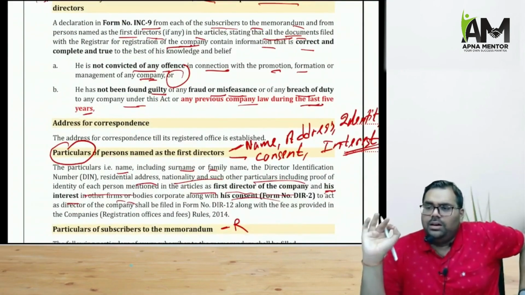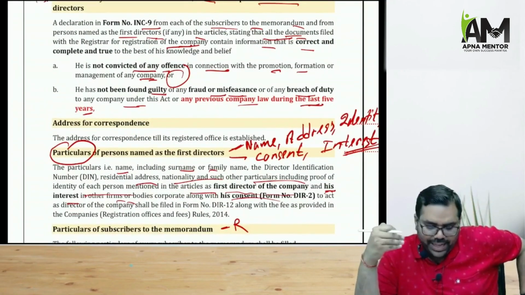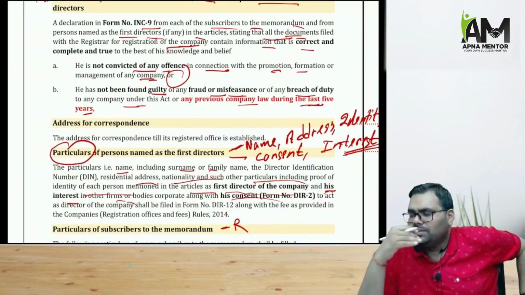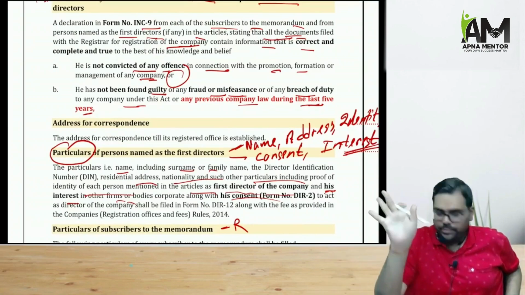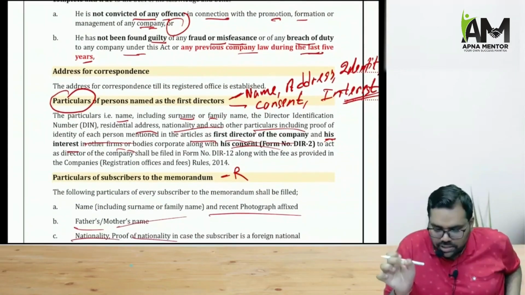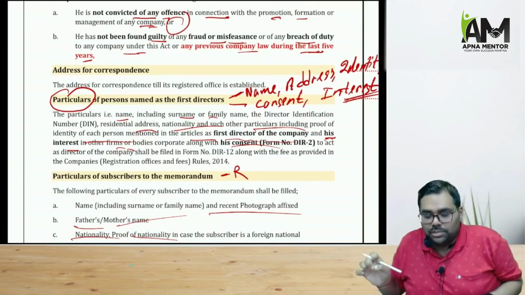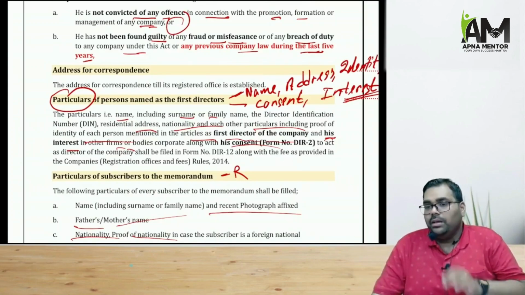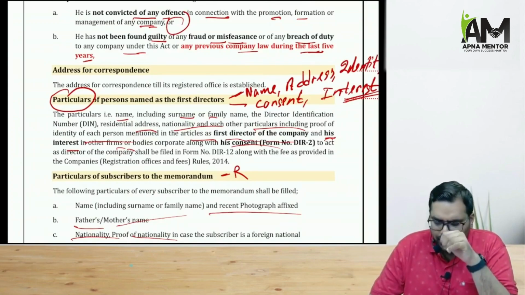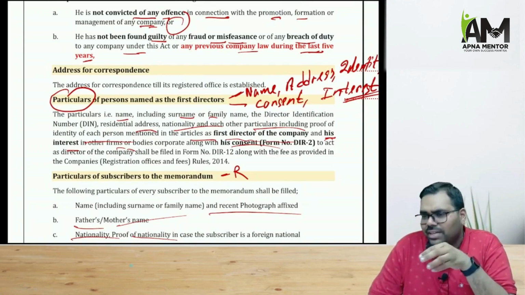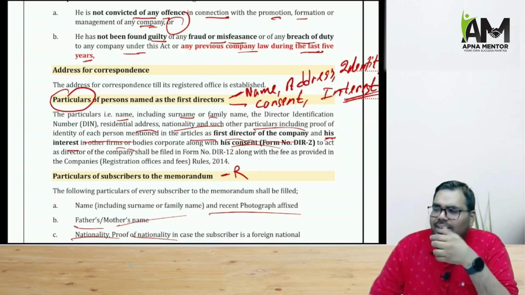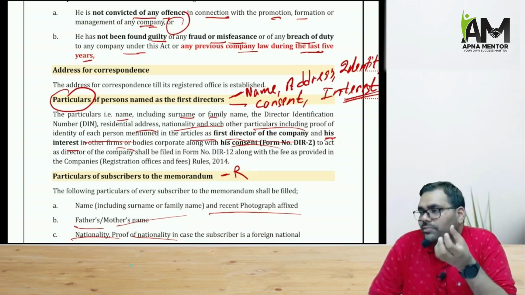Then again, the company will also have to file an address of correspondence to the ROC. That till the time we establish the registered office, this is our address for correspondence. Then the company has to give the details of the first directors and the details of the subscribers to memorandum, like the name, the address, the phone number, the mail ID, and if it is a director, the DIN number.